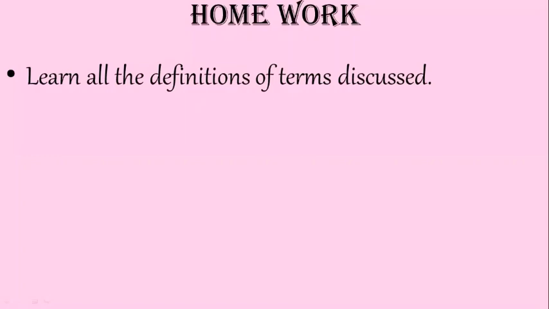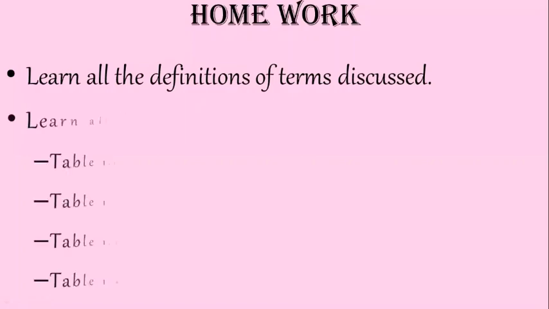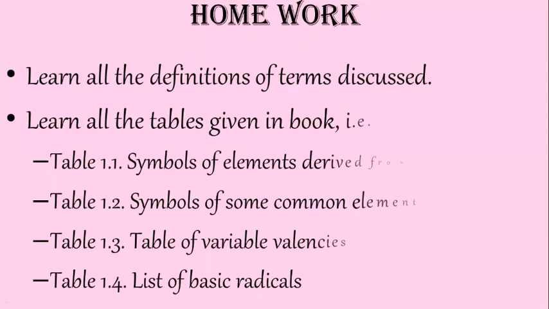Then next is learn all the tables given in the book. That is table 1.1, 1.2, 1.3, 1.4. Symbols of elements derived from Latin names, table of variable valences, list of basic radicals, and another list which is not shown here, the list of the acid radicals. 1.5 it is given, list of. So children, thank you all, may God bless you.